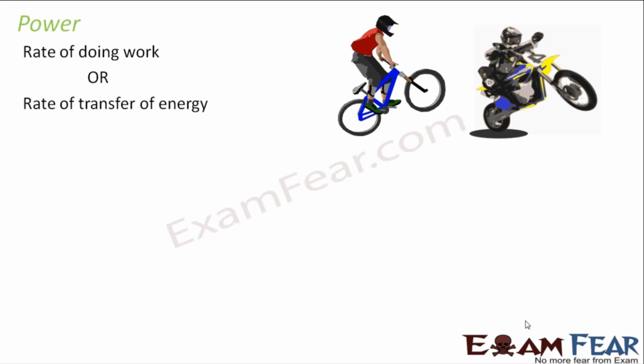So what happens if you tell them that both of them have to reach a particular destination? What do you observe? You observe that the person on the bike reaches there faster as compared to the person on the bicycle. That's because the power of the bike is more. That is the rate of doing work. The rate at which work is done is more in case of the bike as compared to the bicycle.